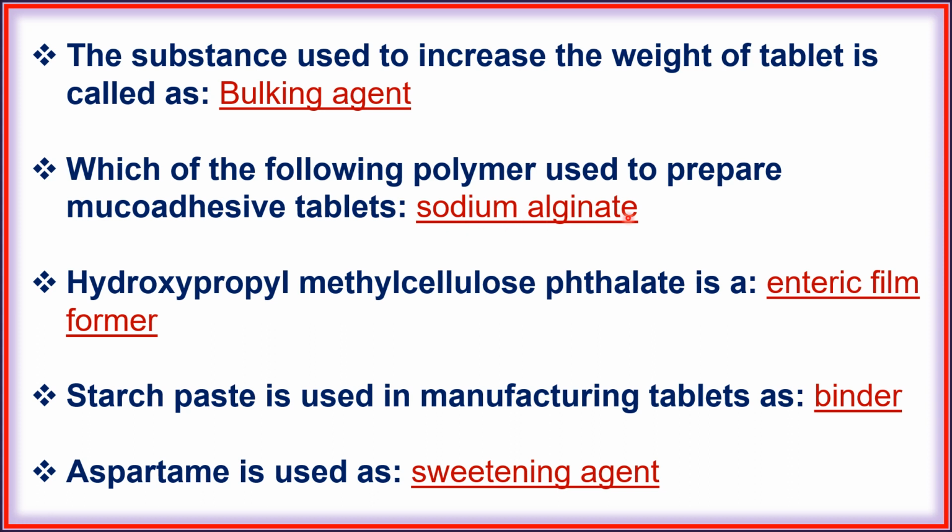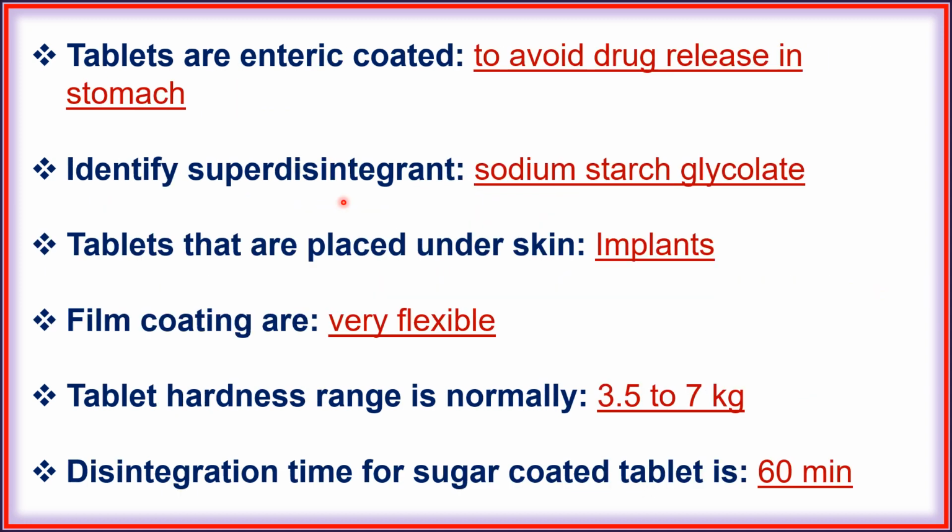That is sodium alginate. Next, hydroxypropyl methyl cellulose phthalate is a enteric film former. Next, starch paste is used in manufacturing tablet as binder. Next, aspartame is used as sweetening agent. Next, tablets are enteric coated to avoid drug release in stomach.